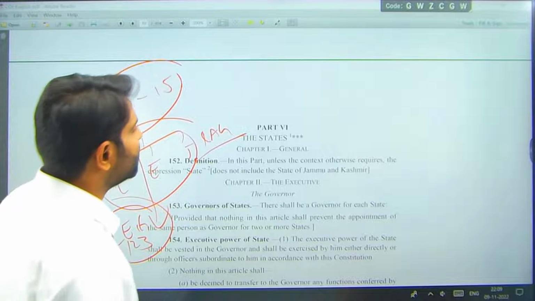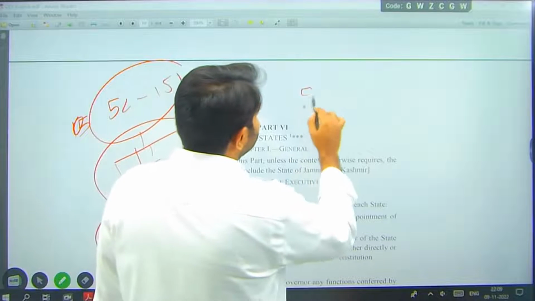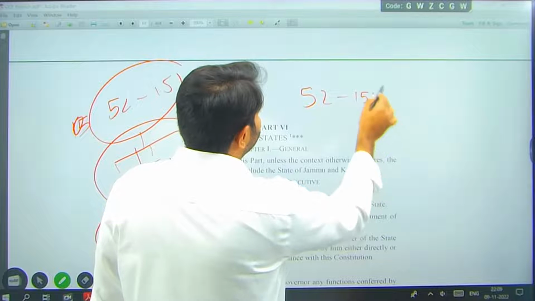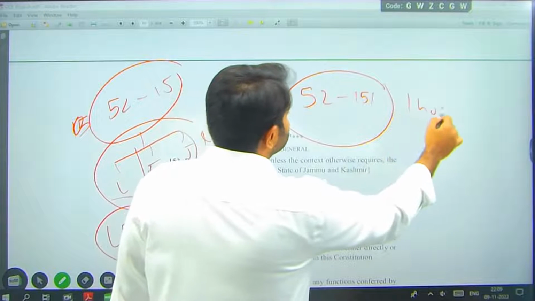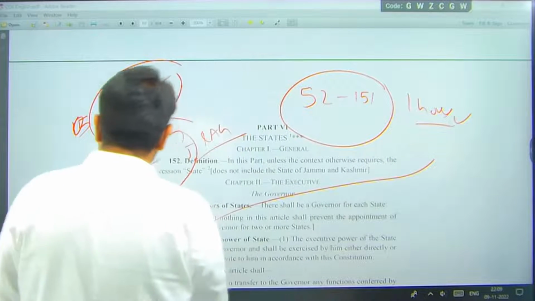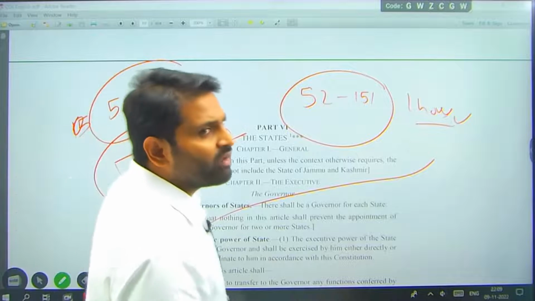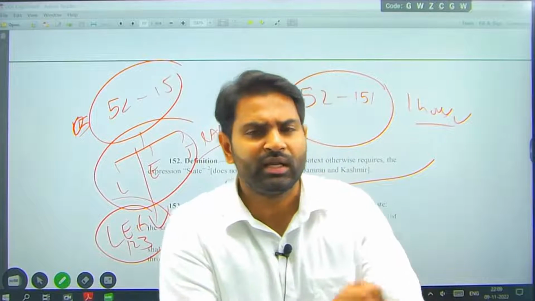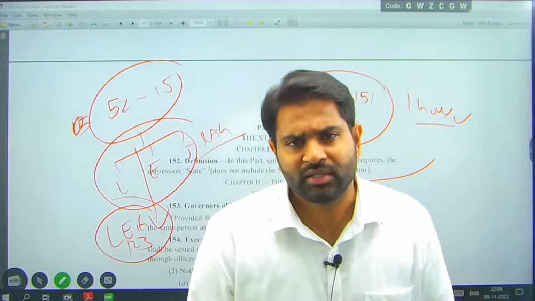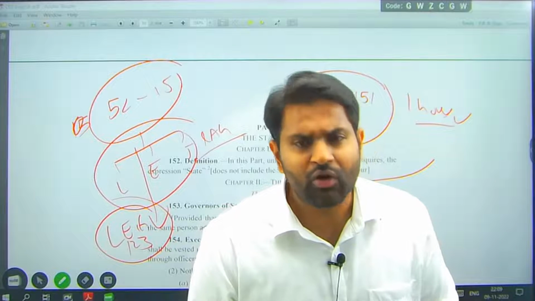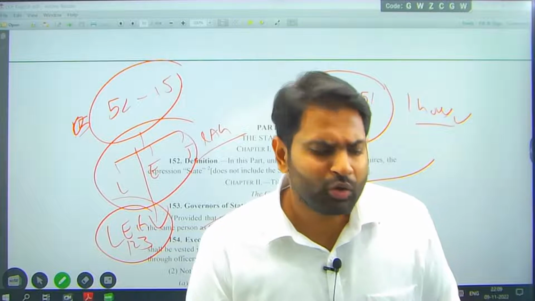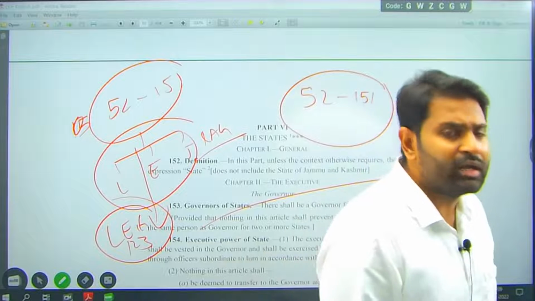So I hope you understood Union government. Please try to review the articles from 52 to 151. Spend 1 hour on this. If you spend 1 hour on this, I'll try to revise state government tomorrow. When I'm reviewing state government, it will be a little easier for you to get into these things, right? I'll be reviewing state government tomorrow, and 1 or 2 more sessions will complete these important articles.